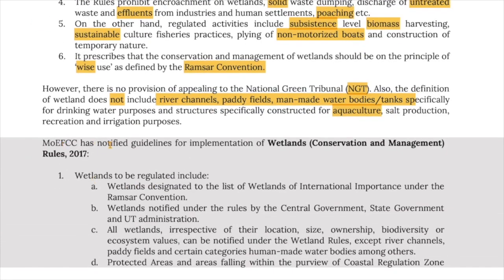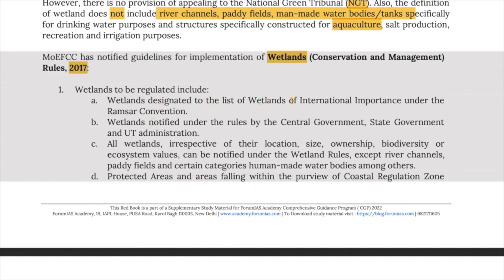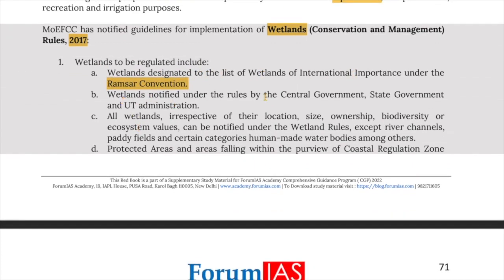Now, MOEF has notified guidelines for implementation of wetland conservation and management rules of 2017. Wetlands to be regulated include wetlands designated to the list of wetlands of international importance under the Ramsar Convention, that is, the Ramsar list. Also wetlands notified under the rules by the central government, state government, and union territory administrations. All wetlands, irrespective of their location, size, ownership, biodiversity, or ecosystem value, can be notified under the wetland rules, except river channels, paddy fields, certain categories of human-made water bodies, among others.